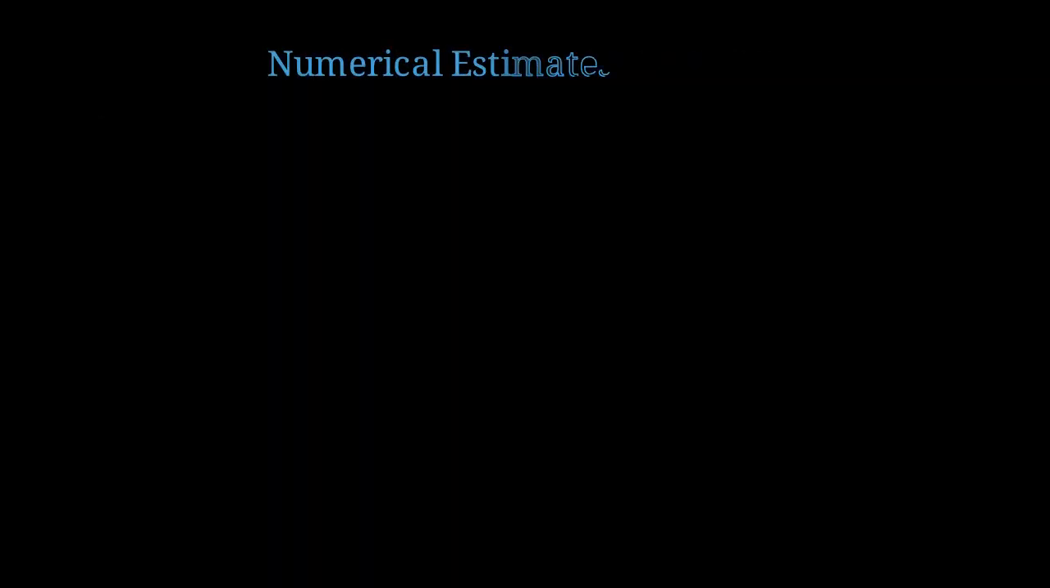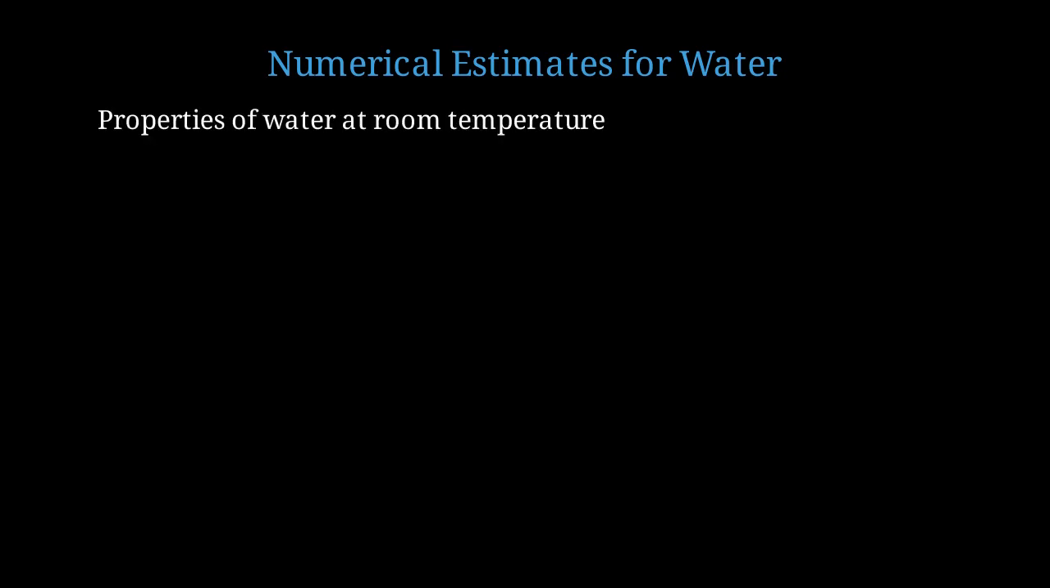Let's work through some numerical estimates using water as our example fluid. For water at room temperature, we have the following properties. The dynamic viscosity μ is approximately 0.001 Pascal seconds. The surface tension σ is approximately 0.072 newtons per meter.